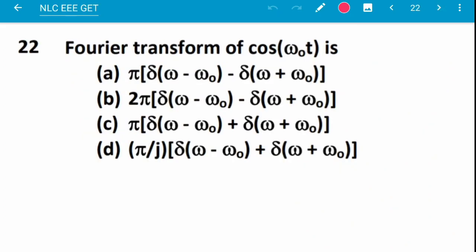Next question, Fourier transform of cos omega naught t. What is the Fourier transform of cos omega t? Please remember the Fourier transforms for cos, sine and e to the power j omega t. For this one, the Fourier transform is pi into delta of omega minus omega 0 plus delta of omega plus omega naught. This one is the answer.